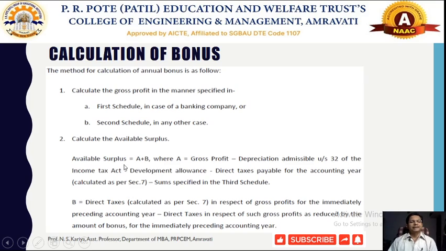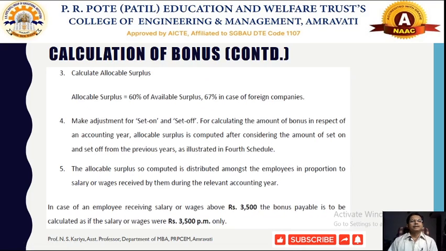After getting the available surplus we have to calculate the allocable surplus. Now how to calculate that allocable surplus? Allocable surplus is nothing but 60% of the available surplus in the case of Indian or domestic companies, and 67% in the case of foreign companies. In this way we have to calculate the allocable surplus.